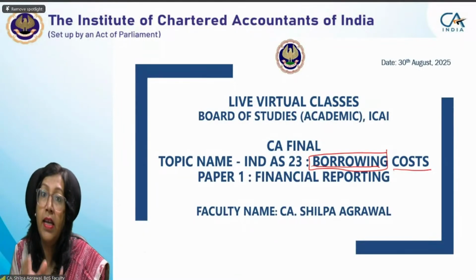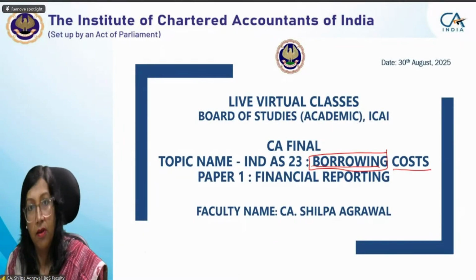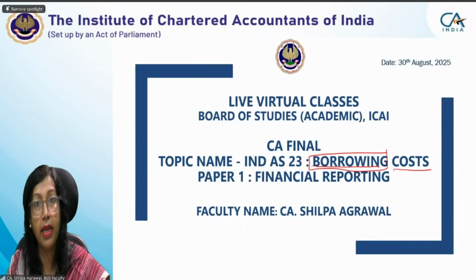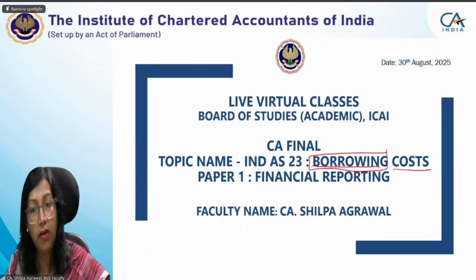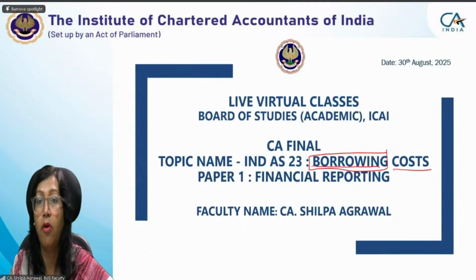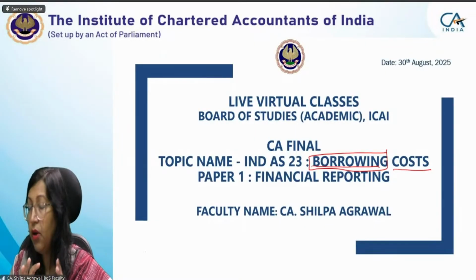And when it is interest, it is an expense. What we have studied from class 11, 12 is that any interest on any loan or borrowing is charged to profit and loss. Then what is the purpose of having this standard? Why are we having a separate standard on borrowing cost? Any idea, anybody who can say?